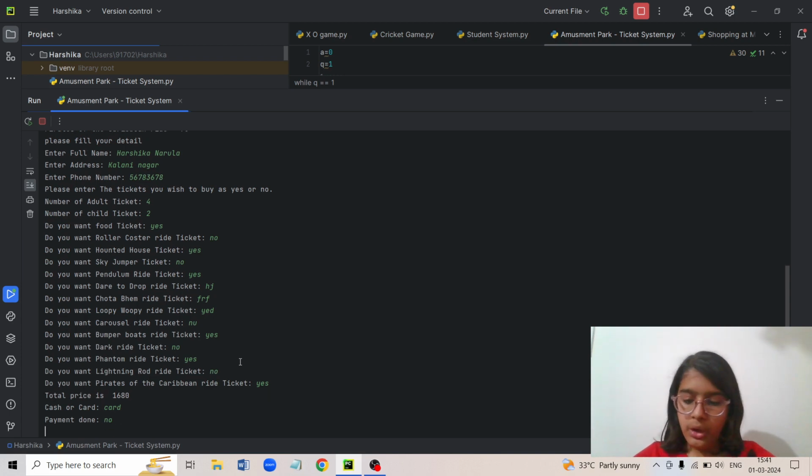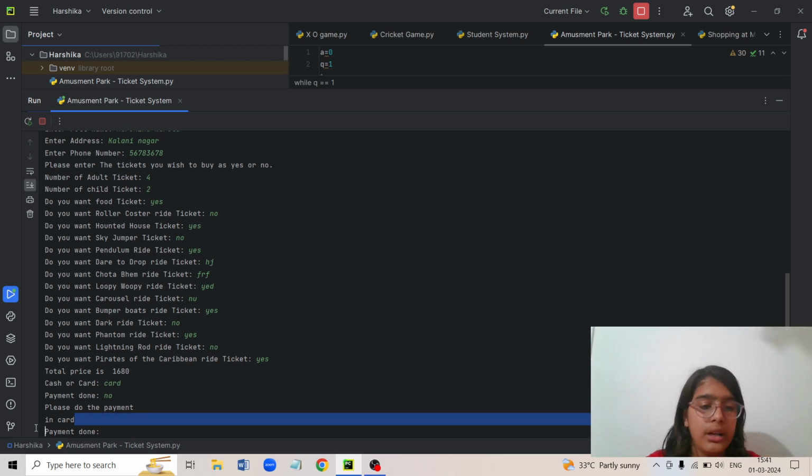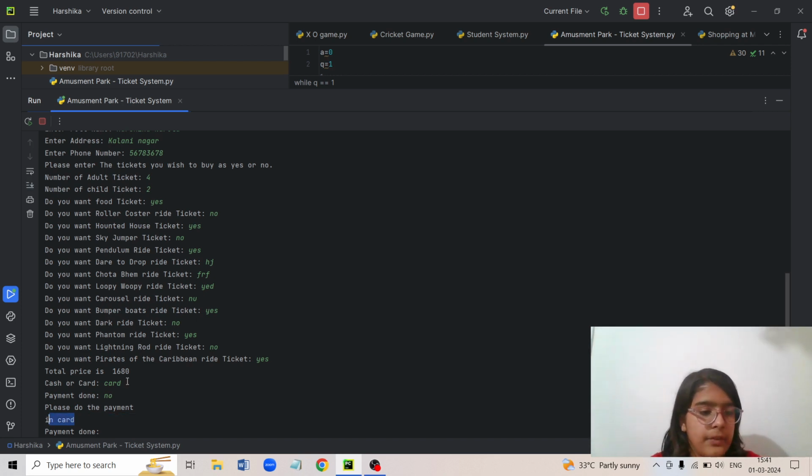If I put no, it will ask you, please do the payment in card. So why is it saying card? If I put cash here, then it will show you, please do the payment in cash. But I have put card here, so I've used a variable for it and it's super simple.